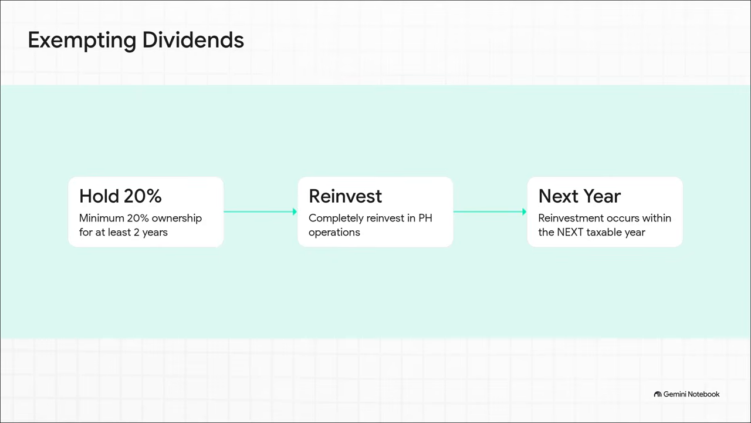Okay, but what if a domestic corporation gets a dividend from outside the country? Take a mental snapshot of these exact 3 steps. Usually, these are taxable, but they become fully exempt if 1. The DC owns at least 20% of the foreign corp for 2 straight uninterrupted years. 2. The dividend is totally reinvested back into Philippine operations. And 3. That reinvestment happens within the next taxable year. If a word problem shows they missed literally just one of those, the whole thing is taxable.